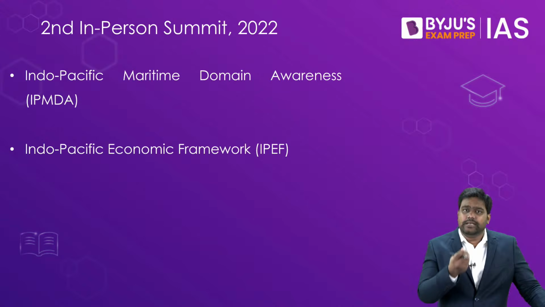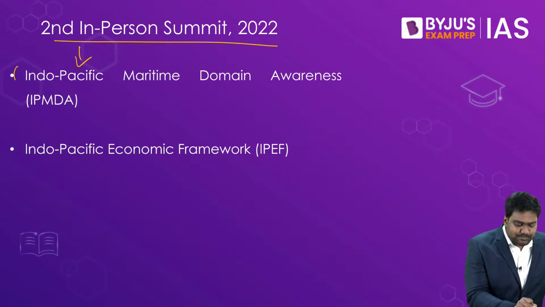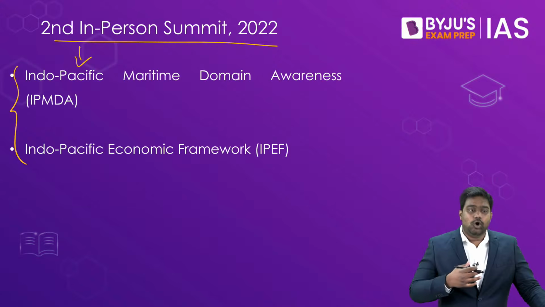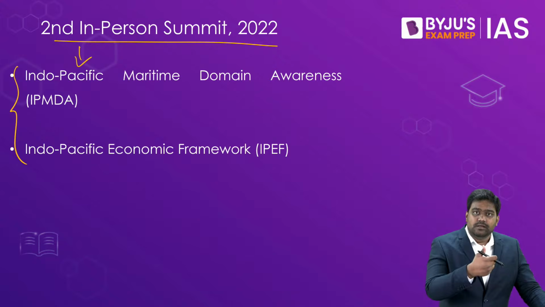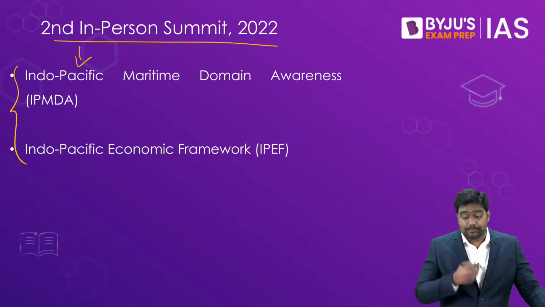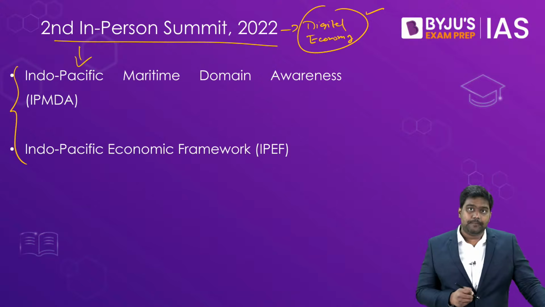Of course, when it started, it did have a military angle. But today it is much more than that. It has branched out into many other areas of economic cooperation. It also focuses on technical and technological cooperation. They are prioritizing the digital economy as well. So many new areas of cooperation have been opened up under the quadrilateral grouping.